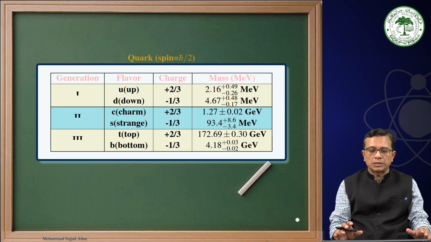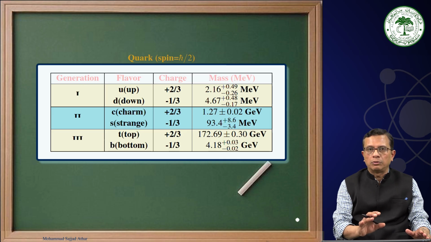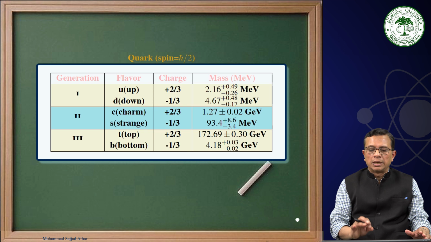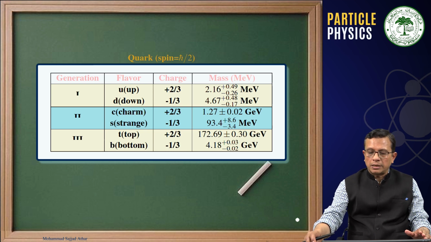Then we have quarks, and here also we have three generations of quarks: up-down, charm-strange and top-bottom.